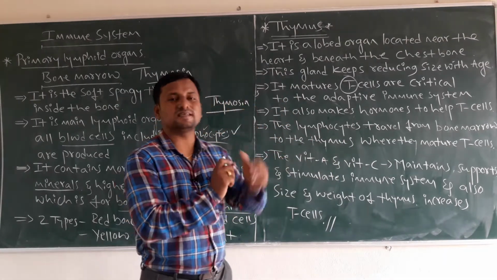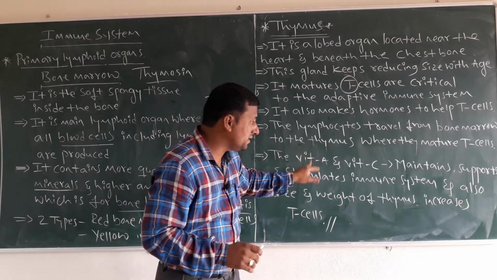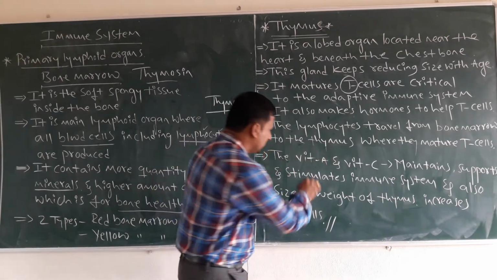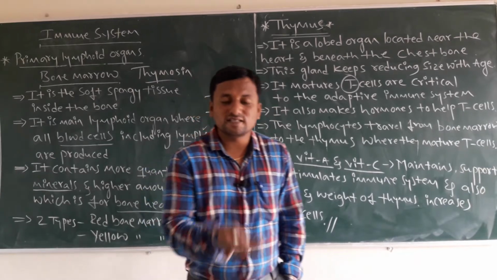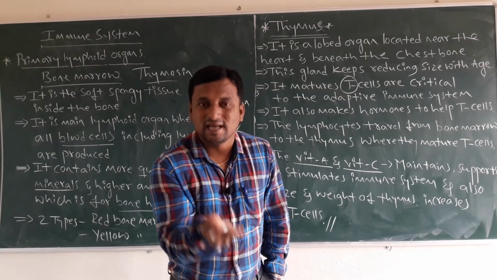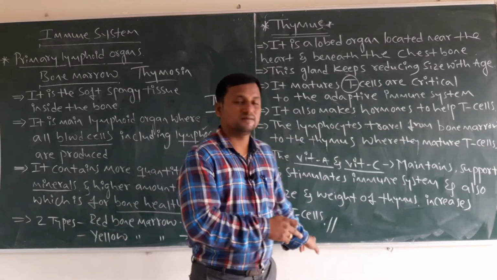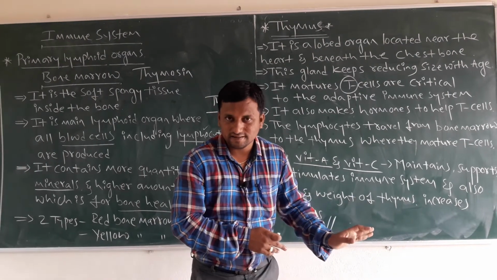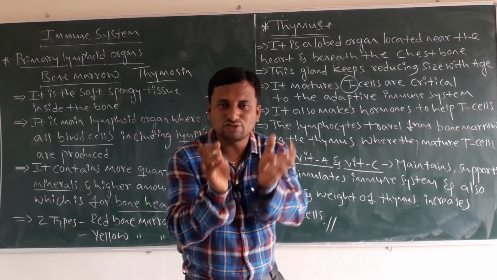Then next, what does this thymus gland contain? This thymus gland contains vitamin A and vitamin C. You must remember that vitamin A products and vitamin C products are responsible for the maintenance, support and maturation, and increase the size of the thymus and also T cell production.